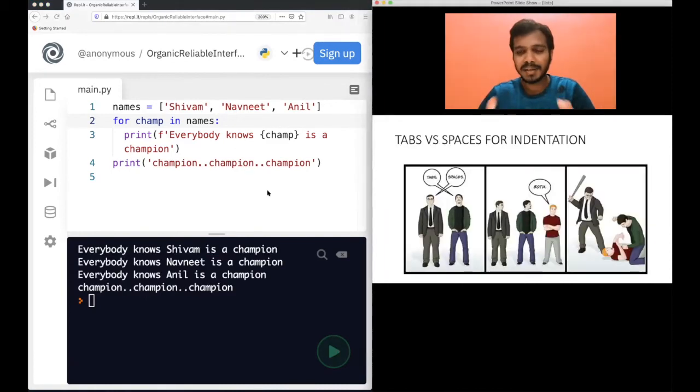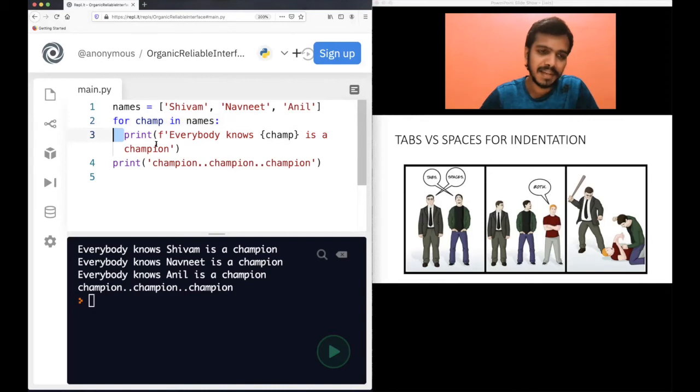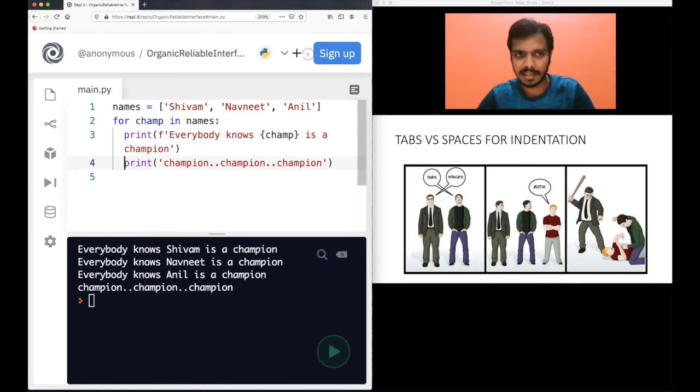Those are very important. So coming to the next part, which is quite interesting and quite controversial: tabs versus spaces for indentation, what you should use. In this example, I am using two spaces here. But on the keyboard, you have a tab button. I will just put a tab here, and for this editor, the tab is basically two spaces. Here also, if I press the tab button on my keyboard, again I get two spaces, because this editor is configured to have two spaces whenever I press tab.